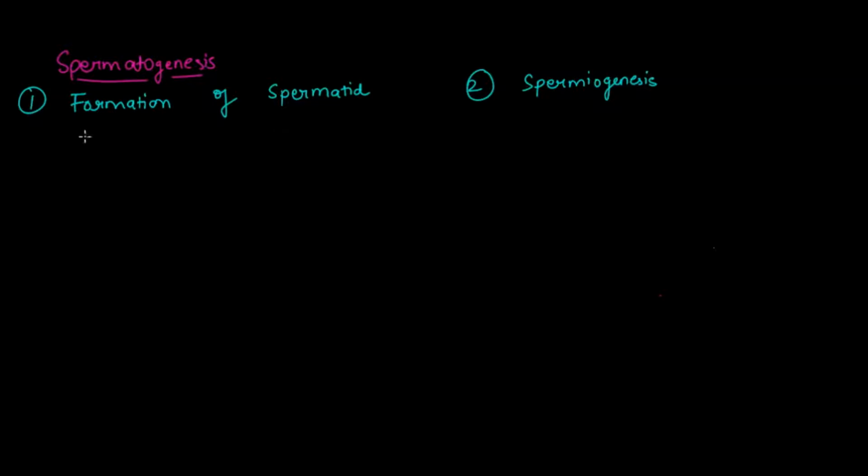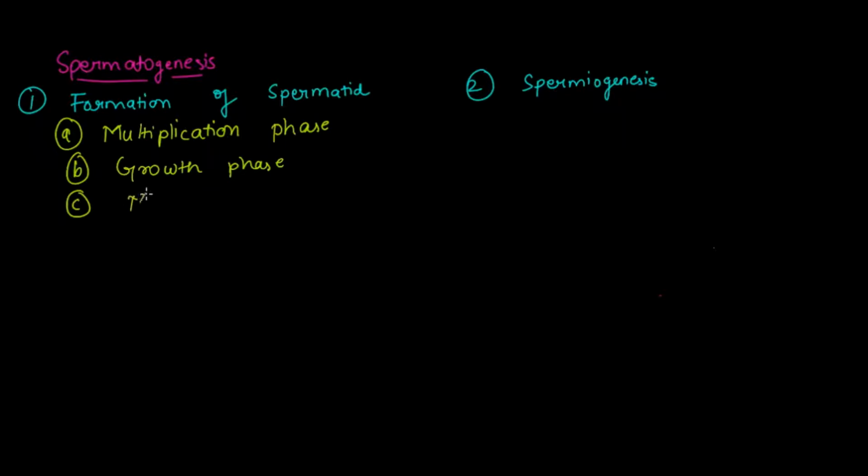This first phase, formation of spermatid, is basically divided into three sub phases, which are multiplication phase, growth phase, and third one is maturation phase.